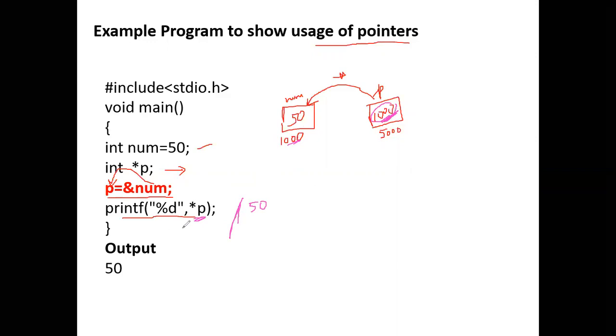What if I write just p? If I write just p, then remember p will give you the value that is stored inside variable p. What is there inside p? 1000. So if I write p, it will give you the result 1000.